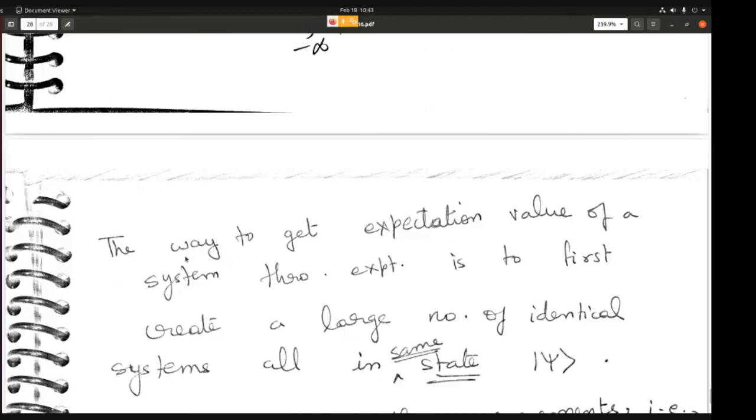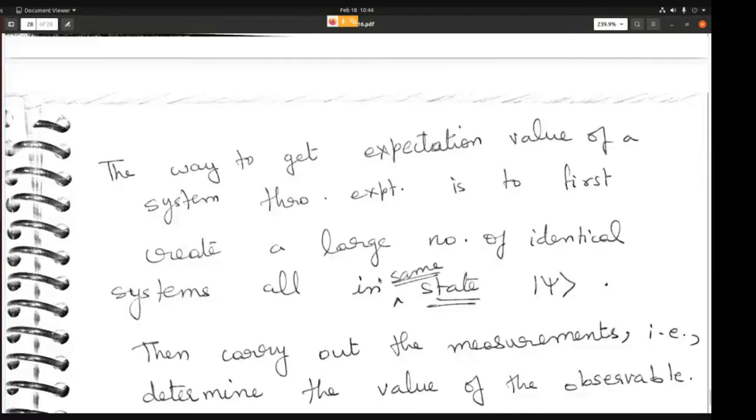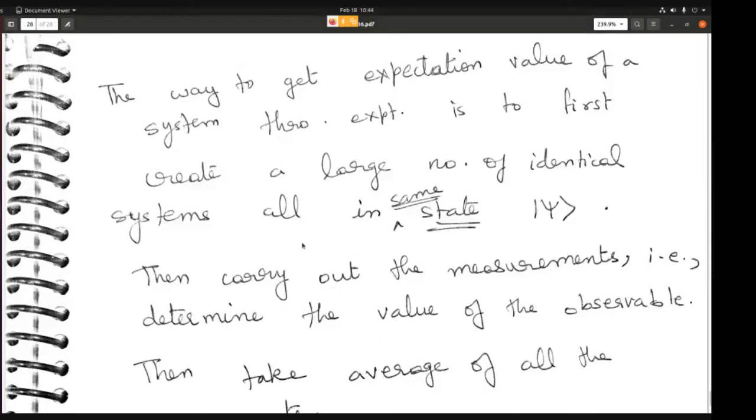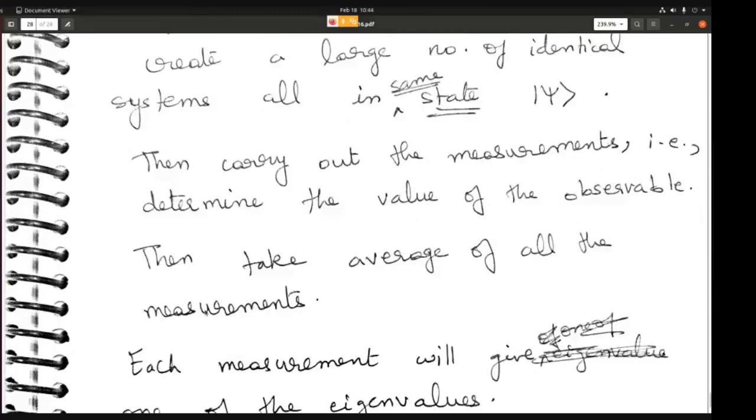So the way to get the expectation value of a system through experiment, as I've already told you, is to first create a large number of identical systems all in the same state psi. Basically you create a large number, maybe several hundred or a thousand such identical systems, all in the same unperturbed state, and then you carry out the measurement. For each measurement you'll get one of the eigenvalues. But if you take the average of all those eigenvalues, you are going to get the expectation value. So that is how you get the expectation value.